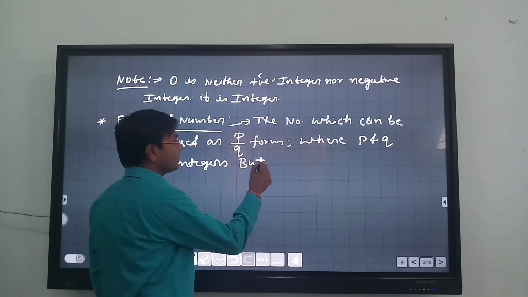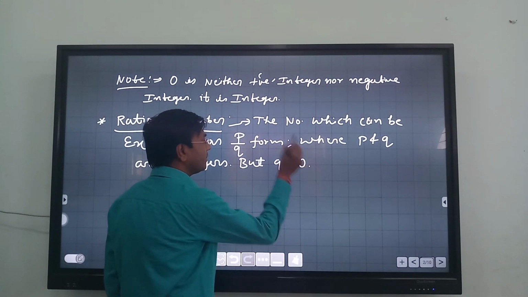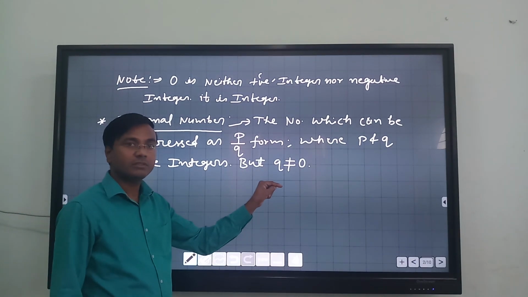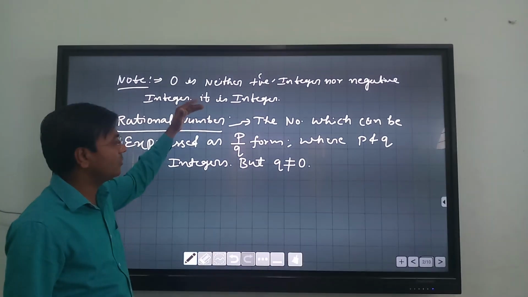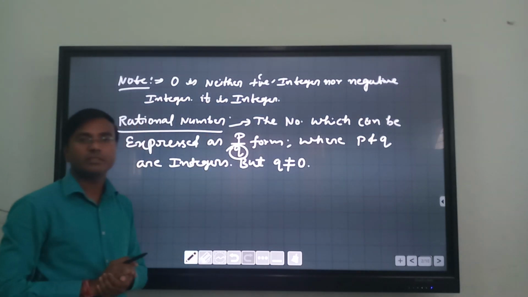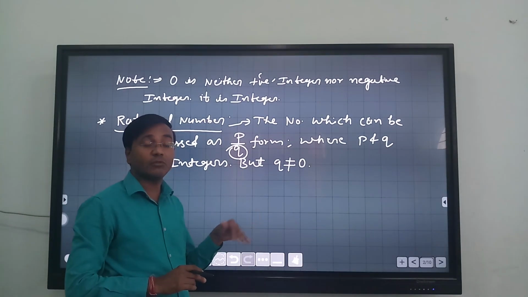But it is noted that q should not be equal to 0, because 0 is also an integer. We have just seen here. So this q, that is the denominator, should not be 0, because if it can be 0, then what happens?